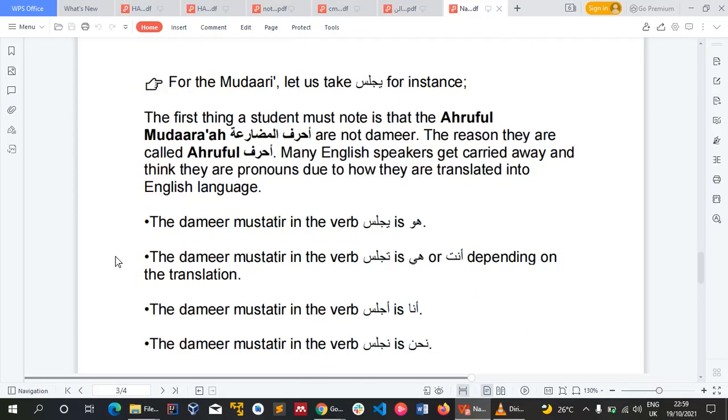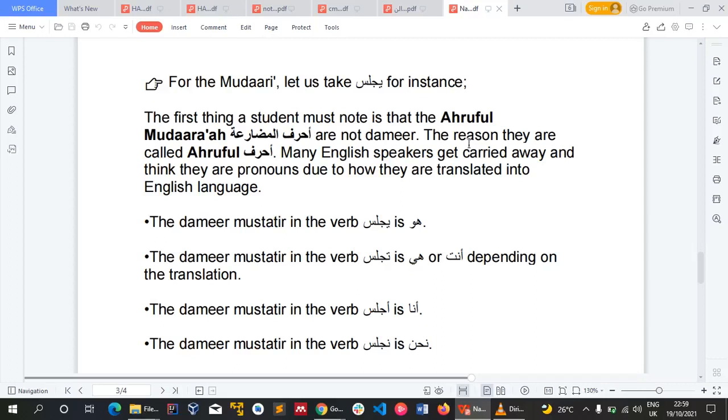Now for mudari, let's use yajlisu as our model. The first thing all students should note is that ahruf al-mudara'ah are not damir, because people do get carried away.